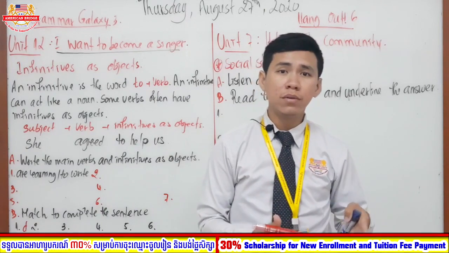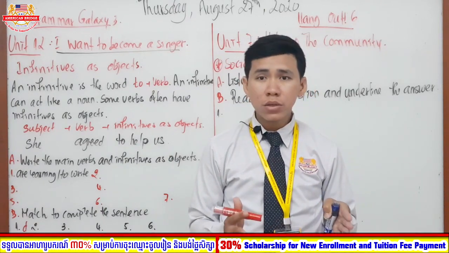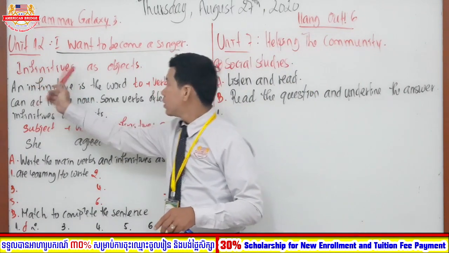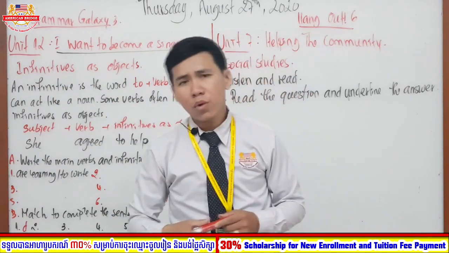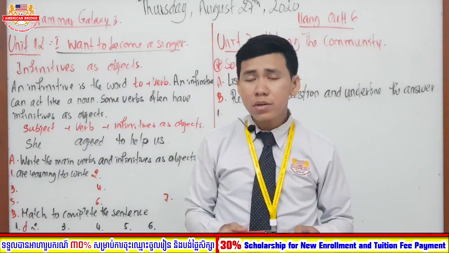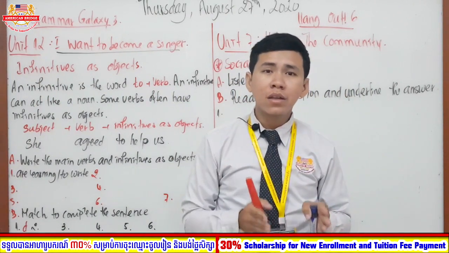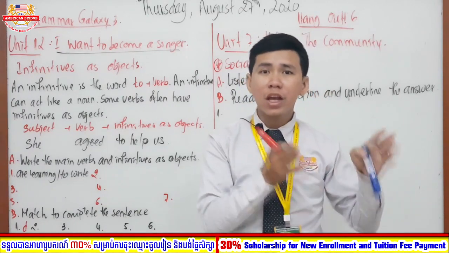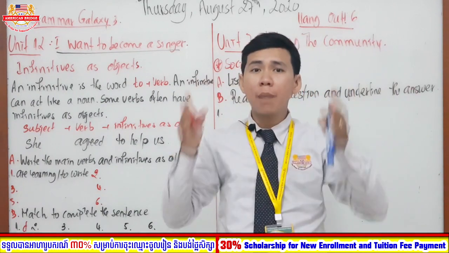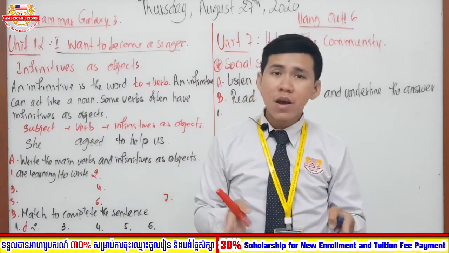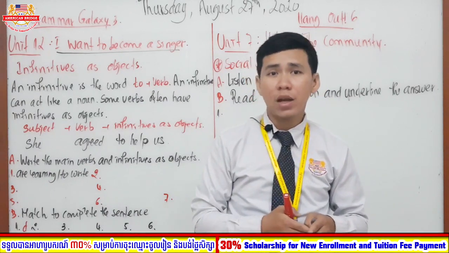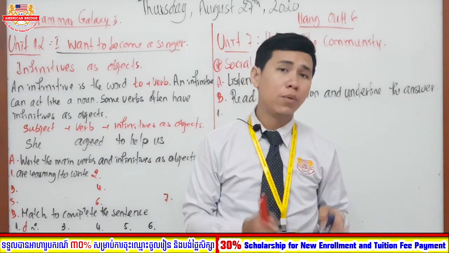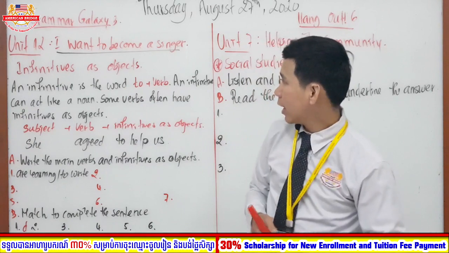After that, we are going to move to explain, okay, listening to my explanations about what is going to be learned today, okay? Right, so today we are going to learn infinitives as objects. So everyone, what does it mean, infinitives as objects? In this case, it is focusing on the infinitive that is extended after other simple verbs, as an object after the verb, right? So that's why they call this infinitive as the object, right? So to be clear, everyone, let's look at the board together, and you can also read in the book as well. It will show you about this lesson, okay?